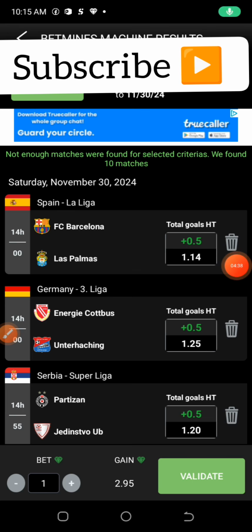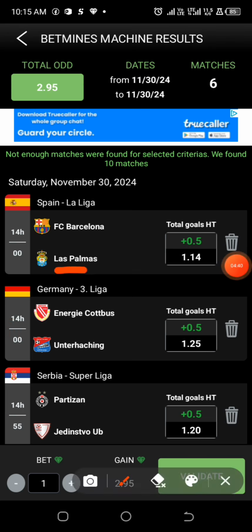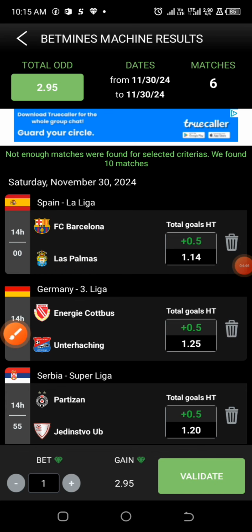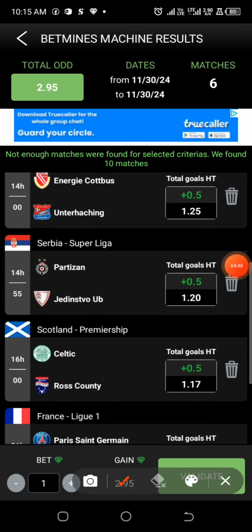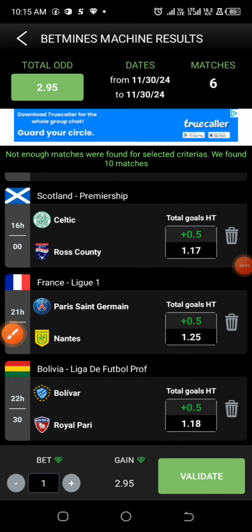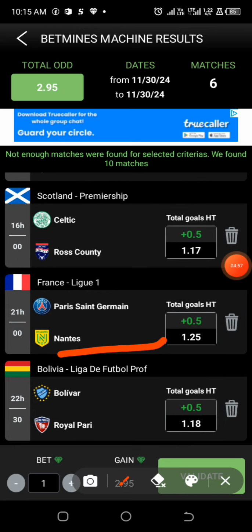If you look at these games very well, the first one is under the Spain League, which is Barcelona and Las Palmas, and this one is under the German third league. Moving on to the next one, we have this match under the Serbia Super League, the next one under the Scotland Premiership, another one under the France League 1, and the last one under the Bolivia League Professional. All right, so this is just 6 games.